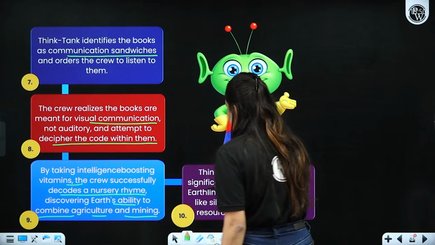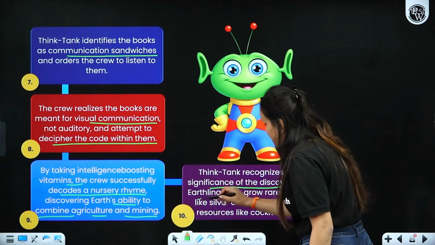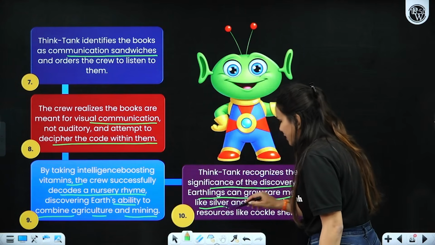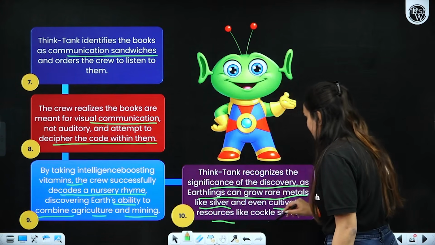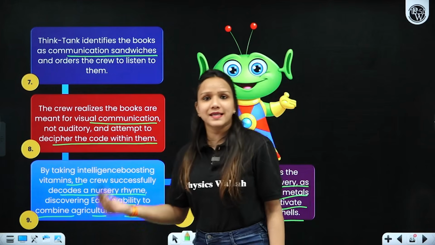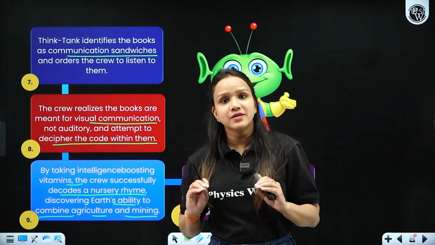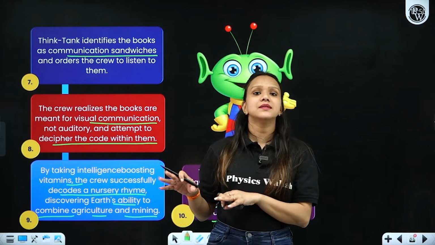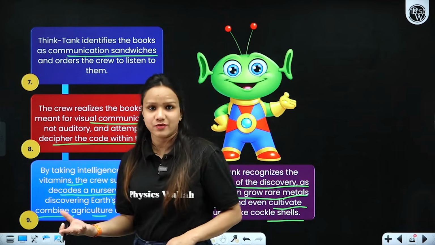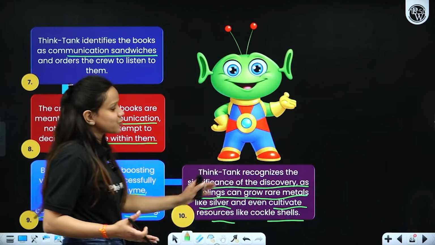Then Think Tank recognizes the significance of the discovery, that earthlings can grow rare metals like silver, and even cultivate resources like cockle shells as well. And he got scared, and as a result, he decided to leave, he decided to spare the Earth, the planet, and its earthlings as well. All right, so this is how the story ended.